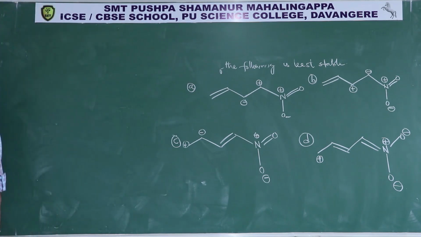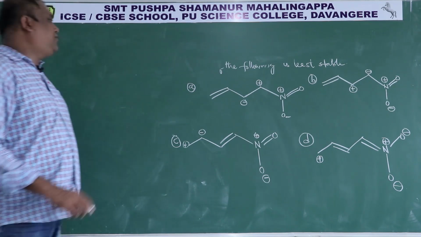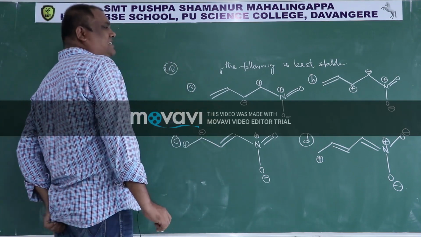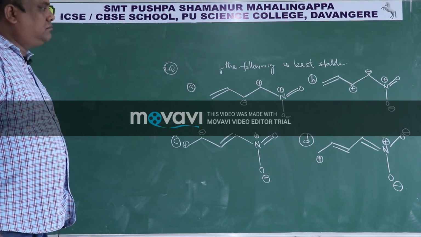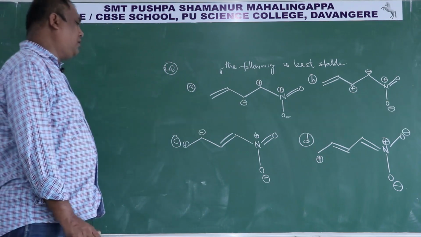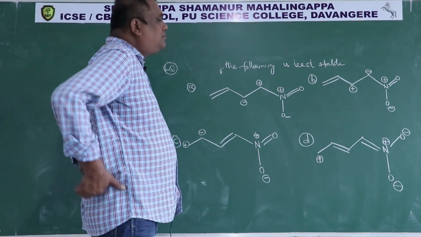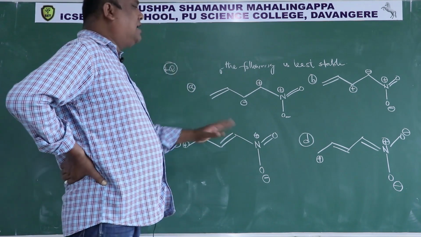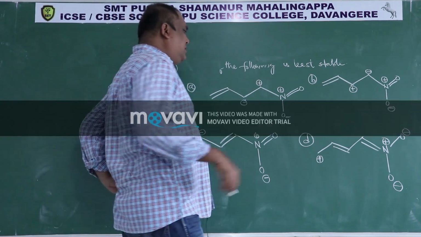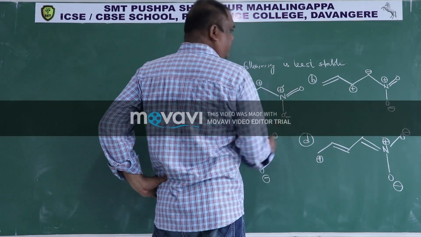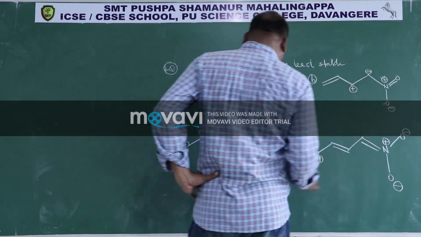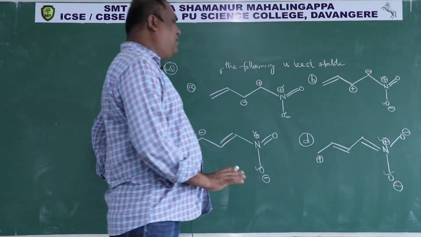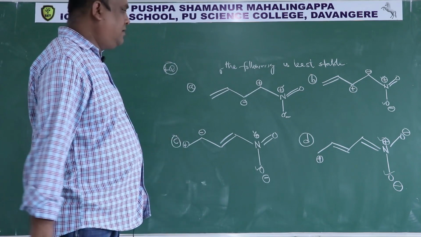Then the last question, that is the fourth question. Which of the following is least stable? First of all, none of them is neutral. All are charged. In all these, if you observe, this is positive and negative, positive and negative, positive and negative, positive and negative. All are having one positive, one negative, separated by same distance.